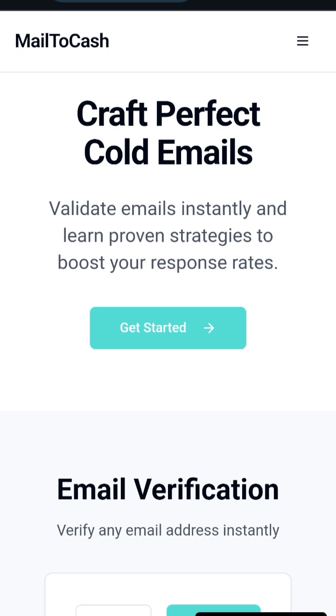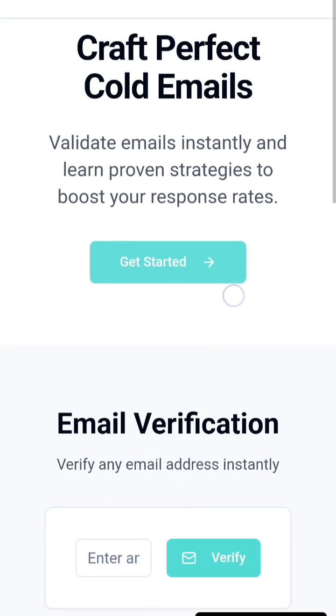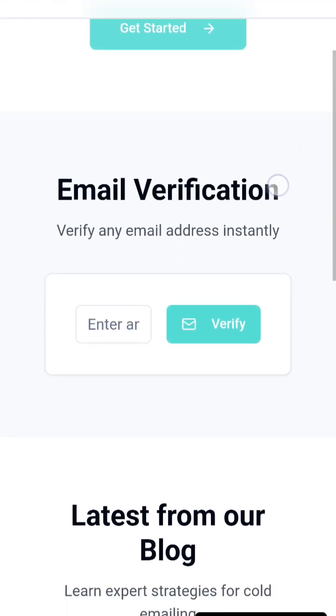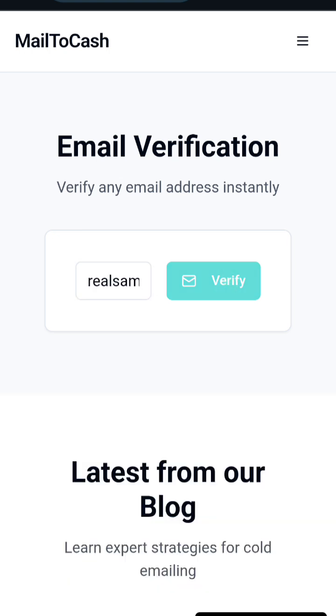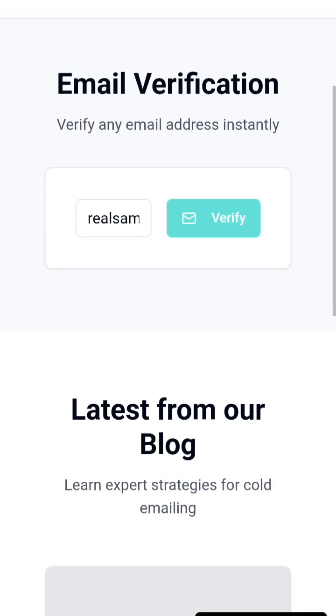So the first thing is I actually asked it to make sure that the Get Started button works and goes to email verification. So when I click on it, it's not going through, which means I know that I'm going to work on that. So then you can see the email verification. All you have to do is put your email here and click on verify, and it should show the verification system, right? But that is not working. Like I said, it's only showing us the landing page, and we're going to work on that.